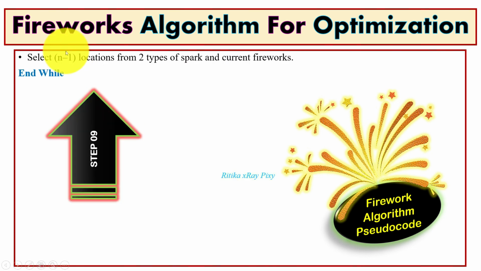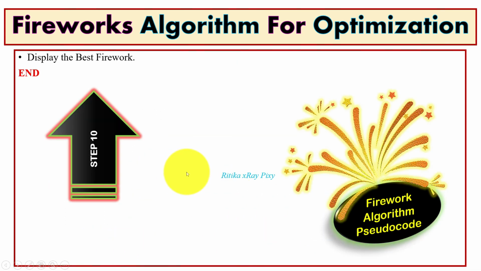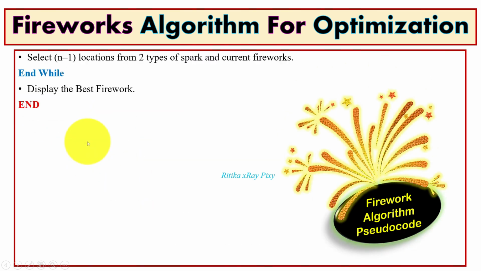So we select n-1 for the next explosion in the next iteration. Here the roulette wheel process is used for the probability of selecting the fireworks for the next iteration. Here R(xi), that is the distance between locations, is calculated using this, where f(xi) is the fitness value of the fireworks, f(xi) minus f(xj), and K is the set of all current locations. So when the stopping condition is met, we will stop and display the best solution. We'll repeat this process until the stopping condition is met, and then we will display the best solution that is found.